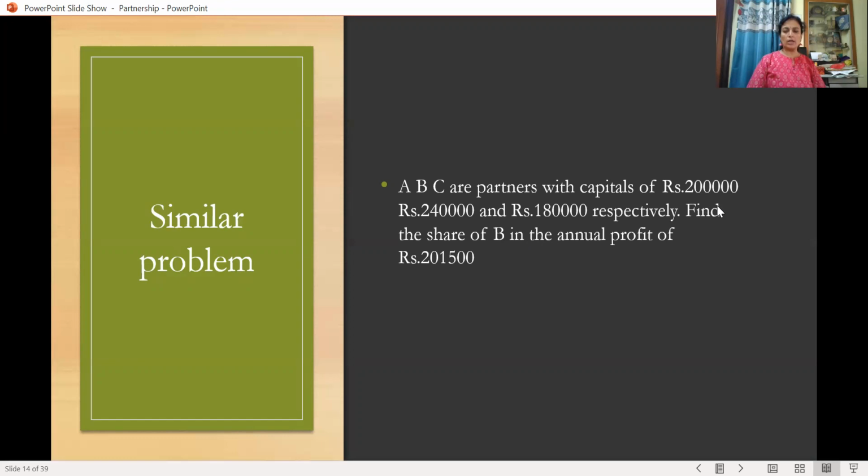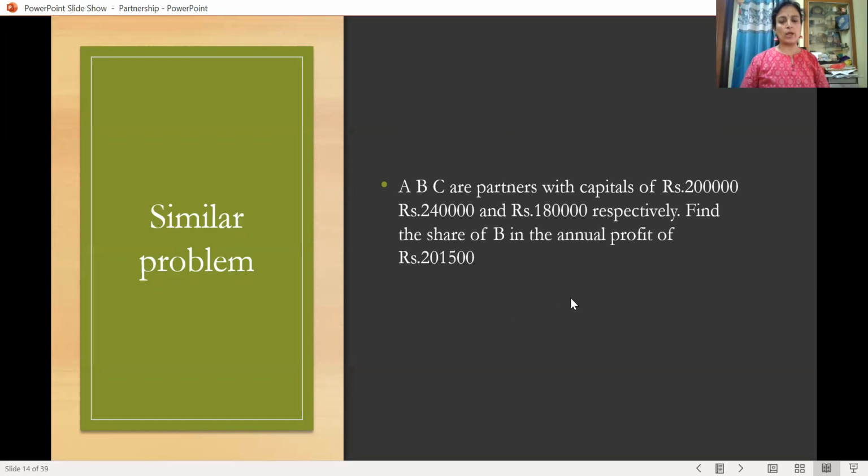So what remains? Just concentrate on it. Here 20, 24 and 18. So take these three, 20, 24 and 18, and go with the solution. Make the ratios and multiply that ratio. Here the question is asked only about B. So B is 24. Dividing by 2, that is 10, 12 and 9.